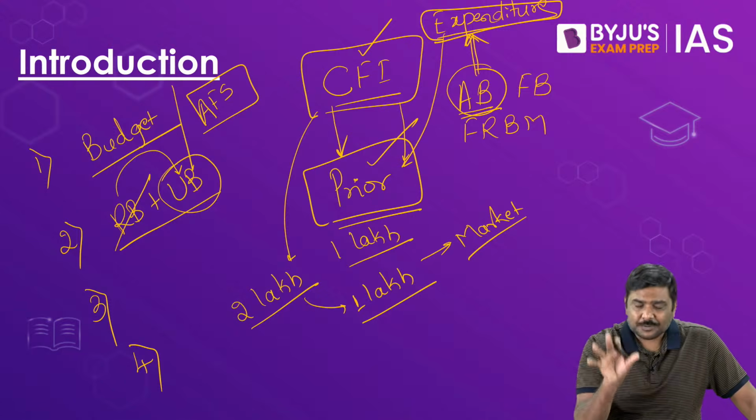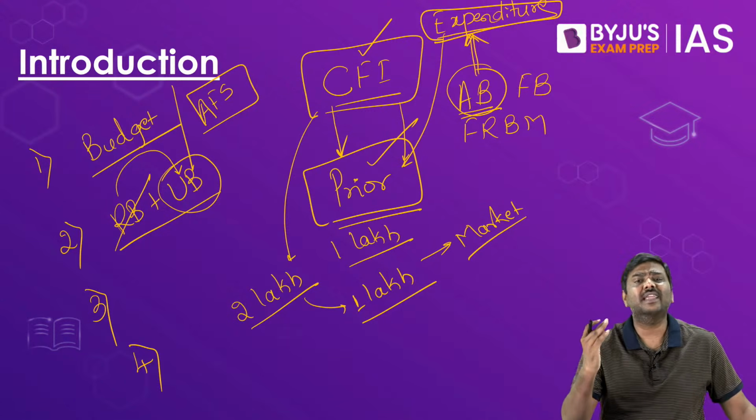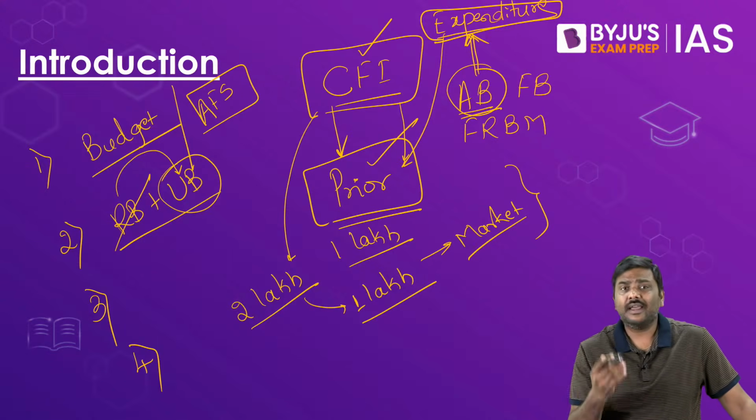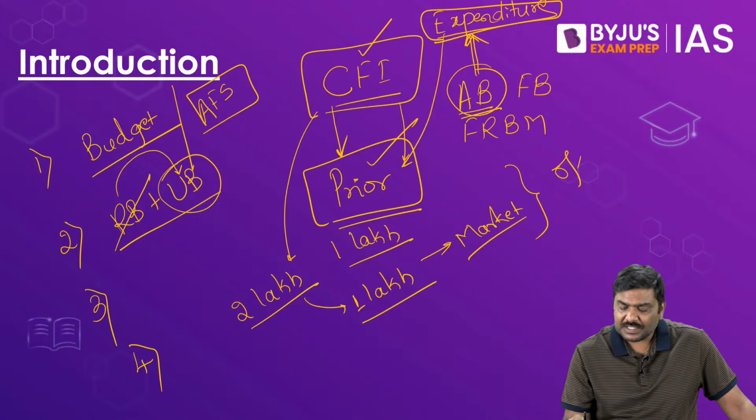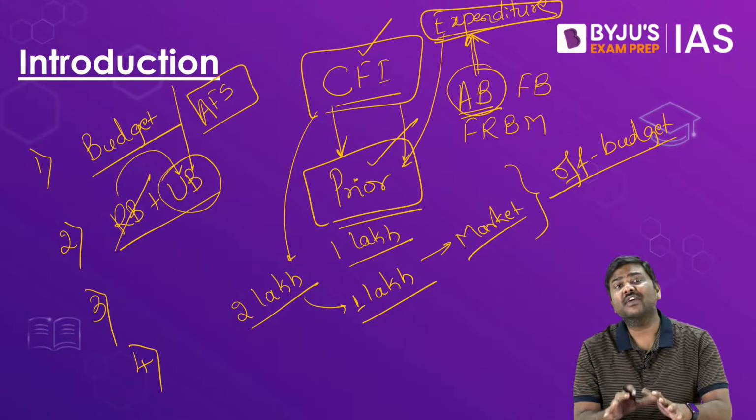But for these particular types of borrowings or activities, there's a separate name. This is referred to as off-budget borrowing or off-budget expenditures. So these are certain very important points.